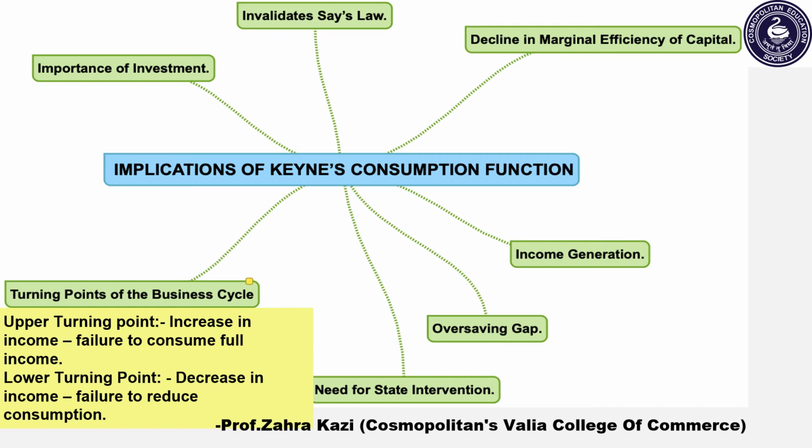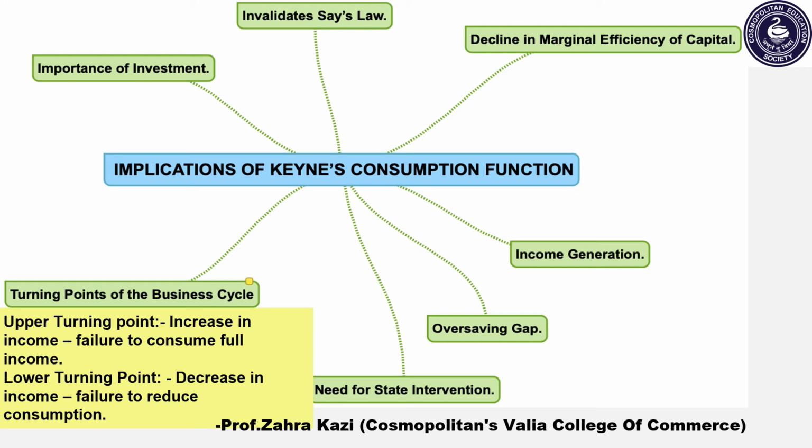Consumption function tells us a very important fact that all of our income is not spent on consumption. So there is a tendency among people to not spend their entire income on consumption as their income increases.